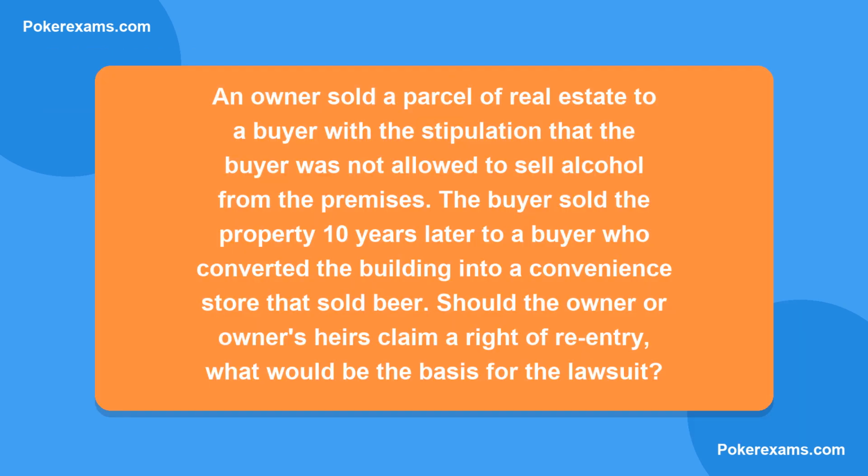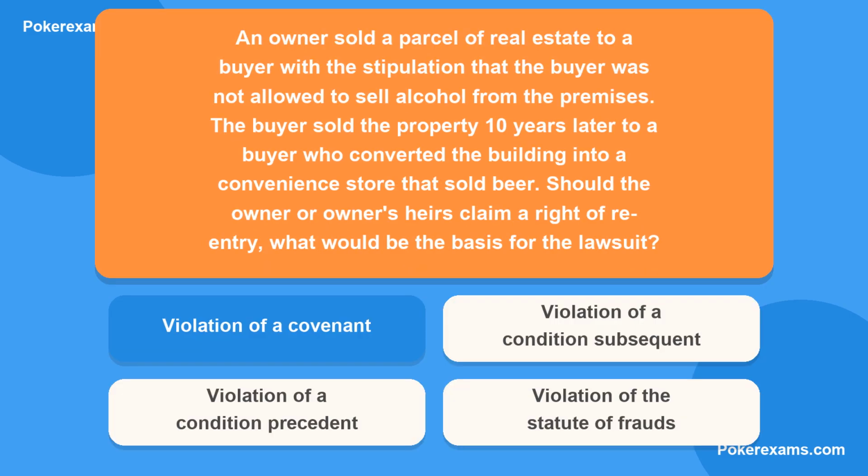Next question. An owner sold a parcel of real estate to a buyer with the stipulation that the buyer was not allowed to sell alcohol from the premises. The buyer sold the property 10 years later to a buyer who converted the building into a convenience store that sold beer. Should the owner or owner's heirs claim a right of re-entry, what would be the basis for the lawsuit? Is it A, violation of a covenant?